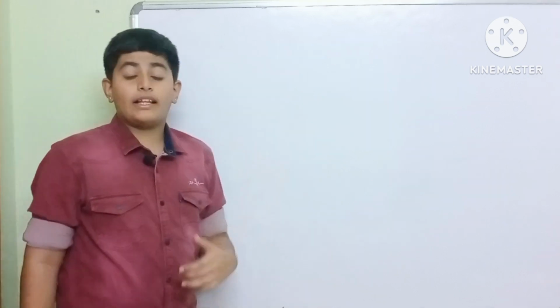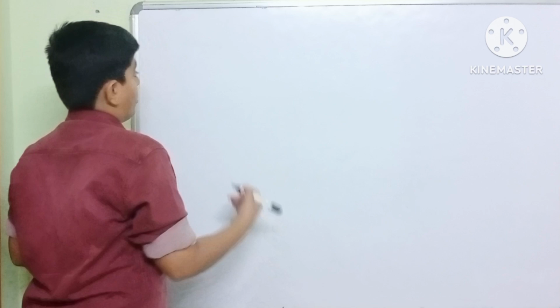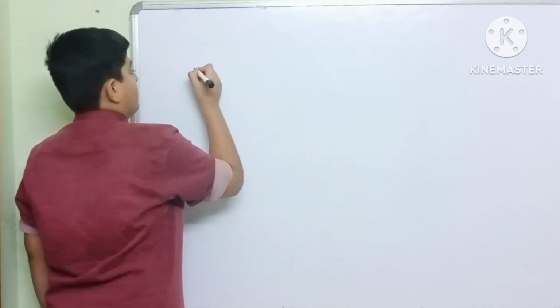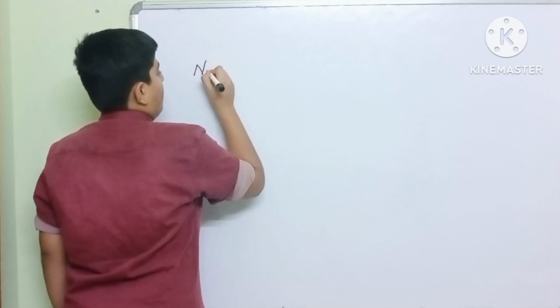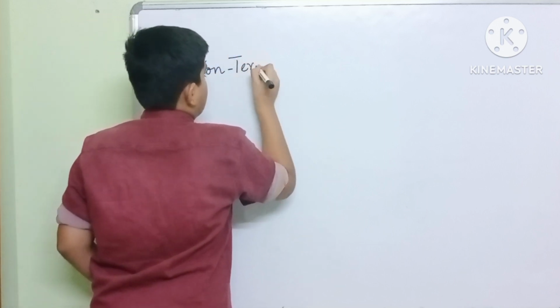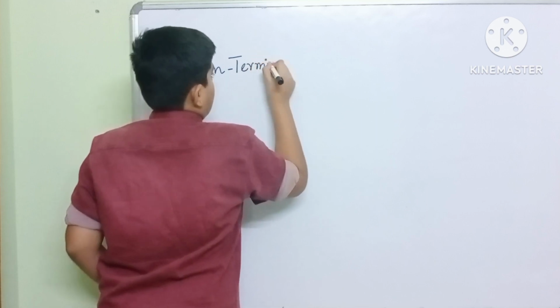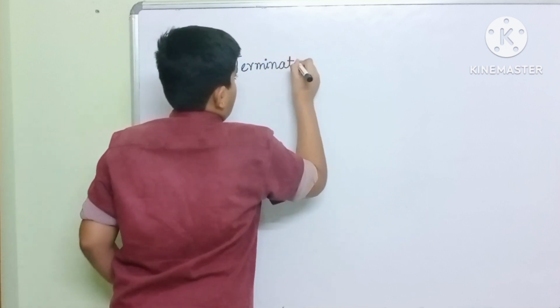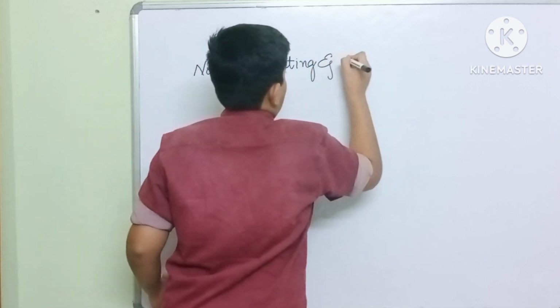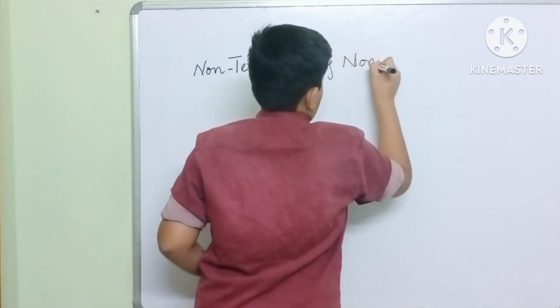Let me tell you about the next topic, that is non-terminating, non-recurring decimal expansion.